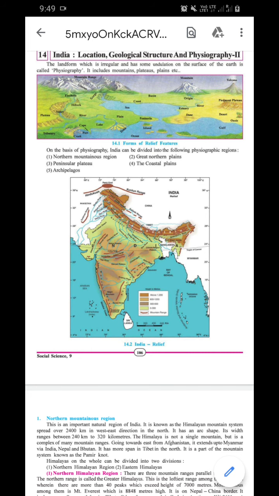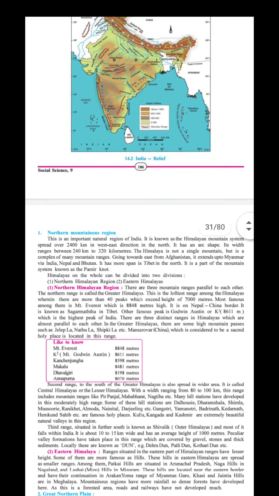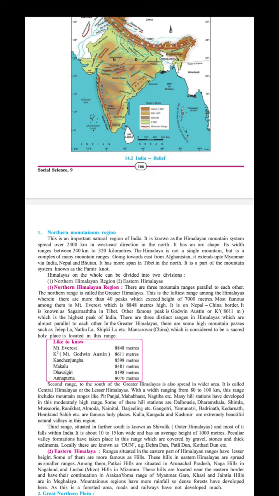You know very well what the height of Mount Everest is, what the height of Godwin Austen is. So Mount Everest is the highest peak of the Himalaya in the world. What is the highest peak in the world? 8,848 meters. And which is the highest peak of India? K2, Godwin Austen, 8,611 meters.